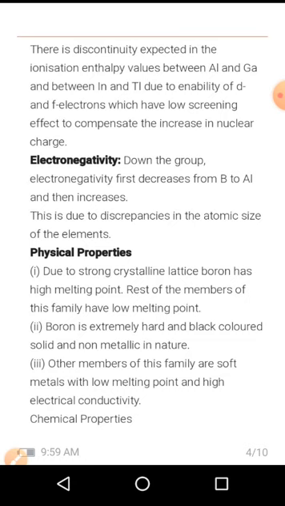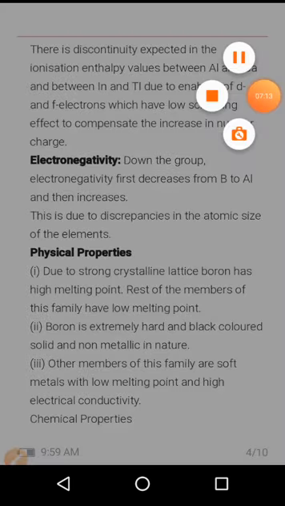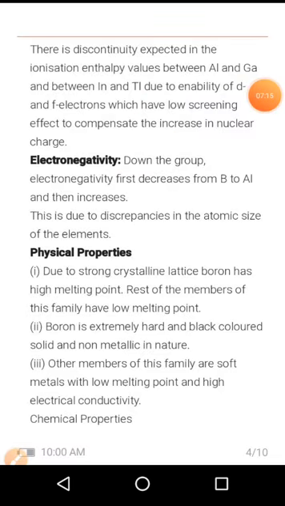Next one, electronegativity. Down the group, the electronegativity first decreases from boron to aluminium and then increases. It is due to the variation in the atomic size of the elements. ಸೊ ಅಟೋಮಿಕ್ ಸೈಜಲ್ಲಿ ವೇರಿಯೇಷನ್ ಇರೋದ್ರಿಂದ ಅದರ ಇಲೆಕ್ಟ್ರೋನೆಗೆಟಿವಿಟಿ ವ್ಯಾಲ್ಯೂಸಲ್ಲಿ ಕೂಡ ವೇರಿಯೇಷನ್ಸ್ ಇರ್ತದೆ ಅಂತ ಹೇಳ್ತಾರೆ.